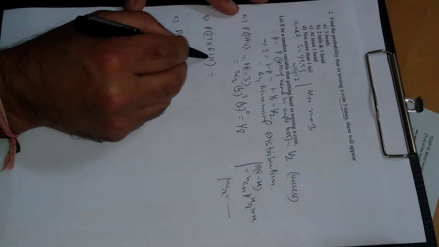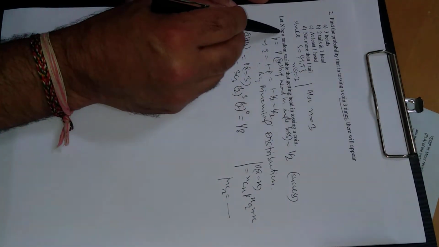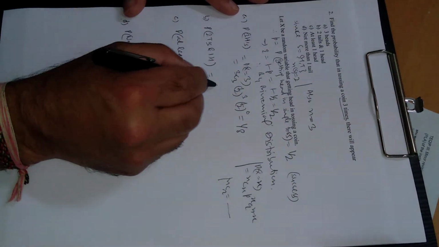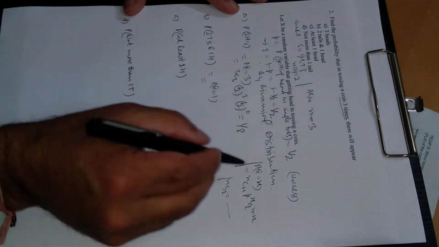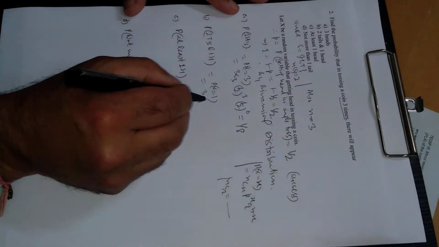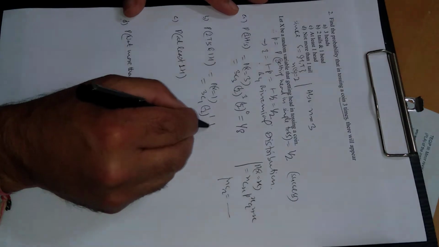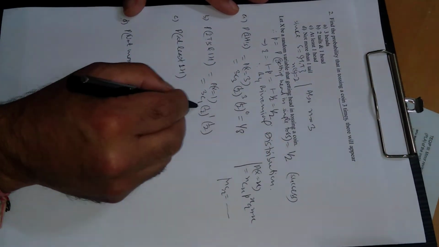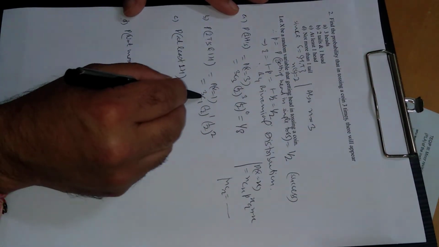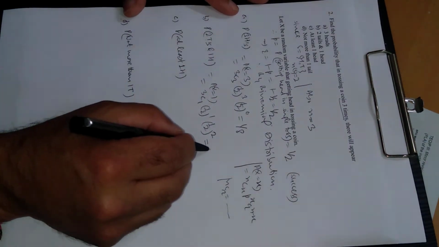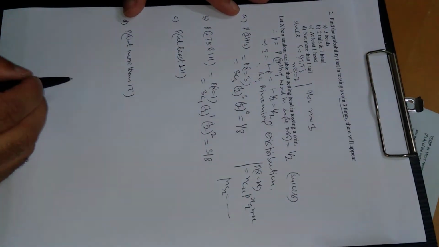Similarly, the probability of 2 tails 1 head: because the random variable is in terms of head, 1 head means P of x is equal to 1. Again trials are 3 and x is 1. 3c1 half raised to power 1 and half raised to power 3 minus 1, which is 2. For this combination use this result, and upon simplification it will come out to be 3 by 8.